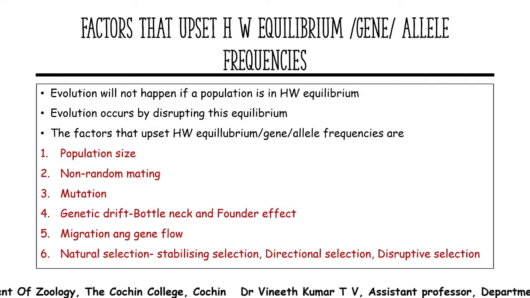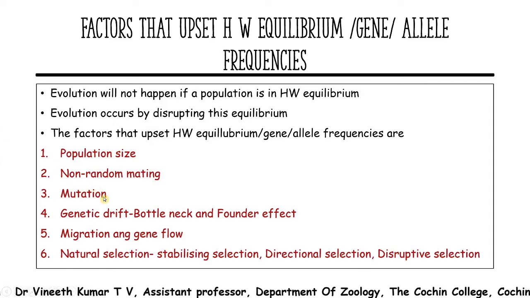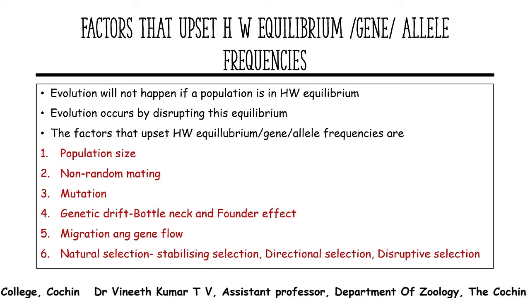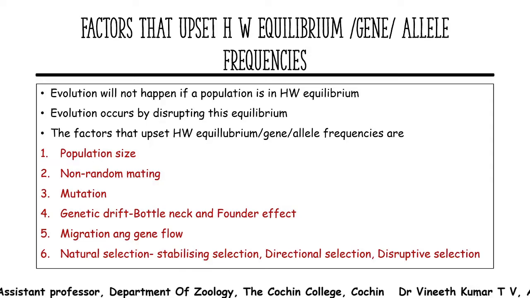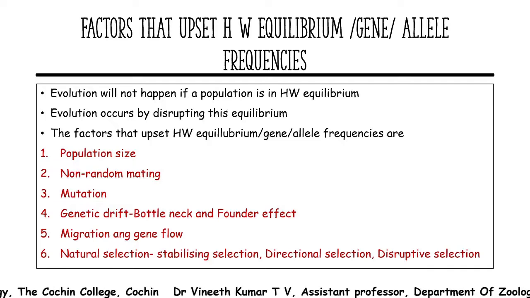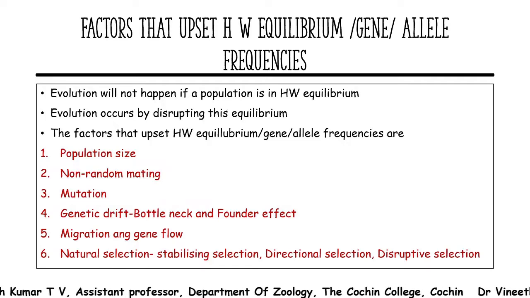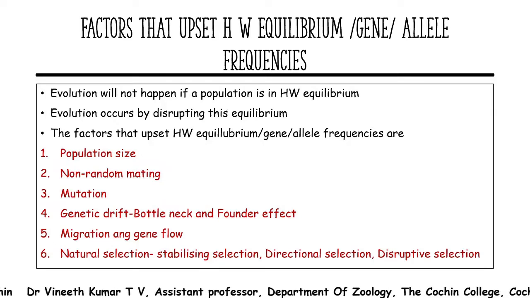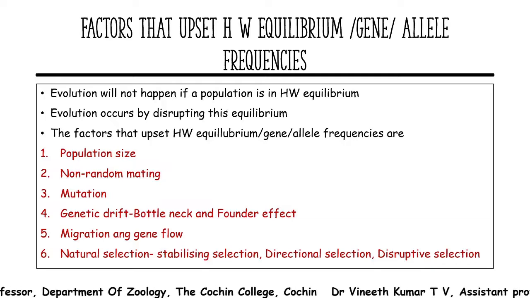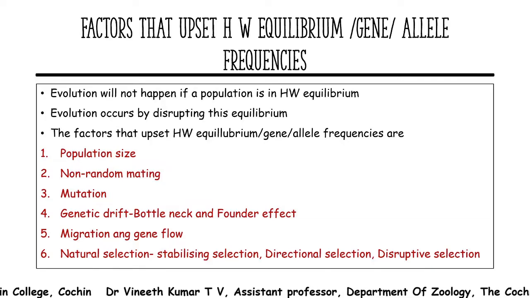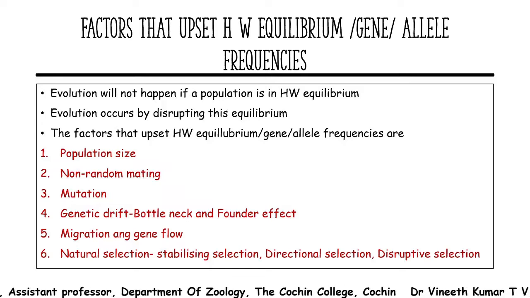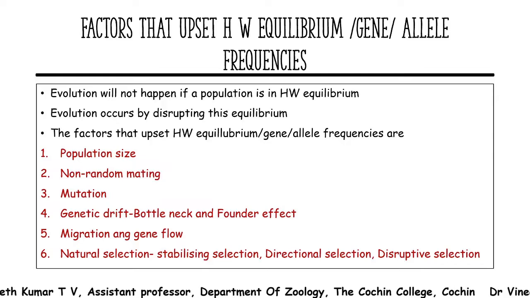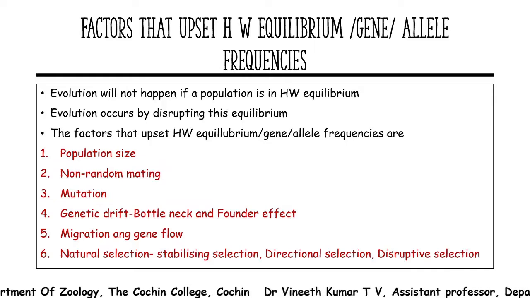The third one is mutation. Mutations are changes that alter the genetic material. Whatever the type of mutation may be, whether chromosomal aberration, point mutation, etc., it forms the raw material for evolution, and it disturbs the genetic equilibrium and gene frequency. The mutation rate in natural populations is usually very low, and the continuous occurrence of mutation in a population is called mutation process pressure. If a population is under mutation pressure, naturally its allelic frequency and gene frequency will change.